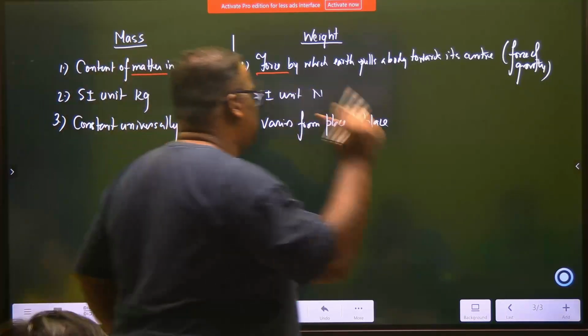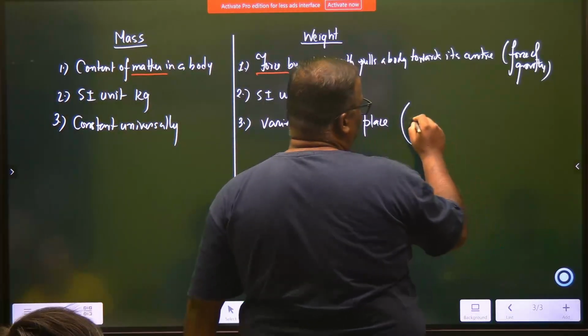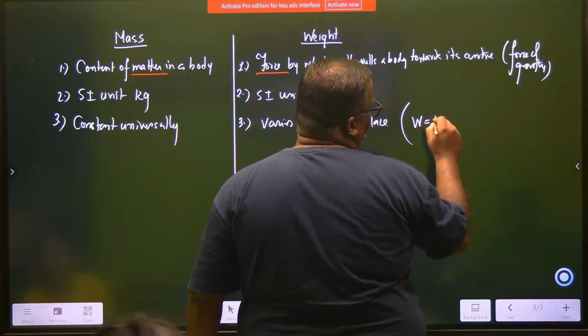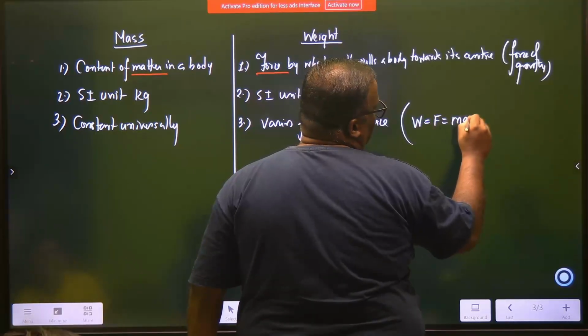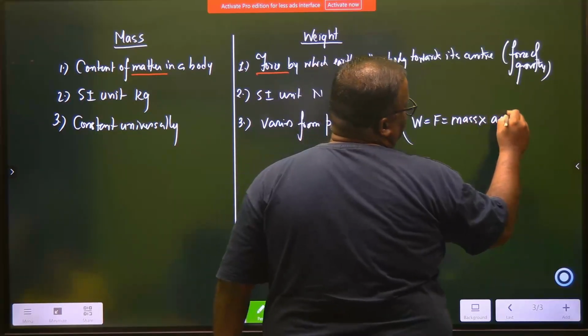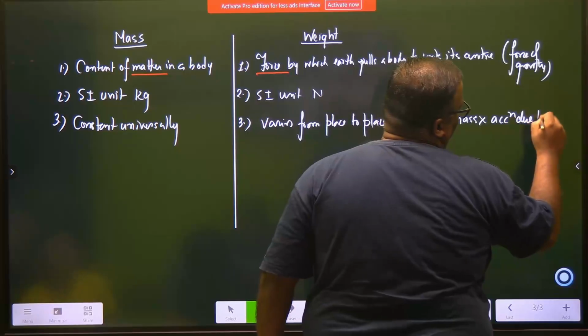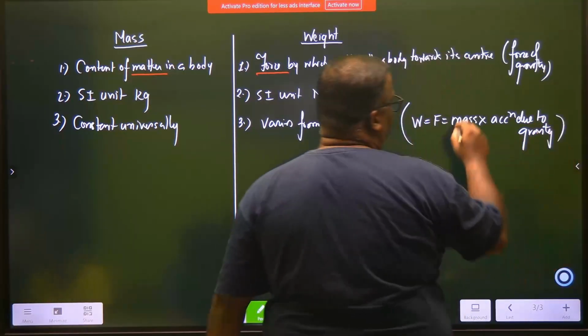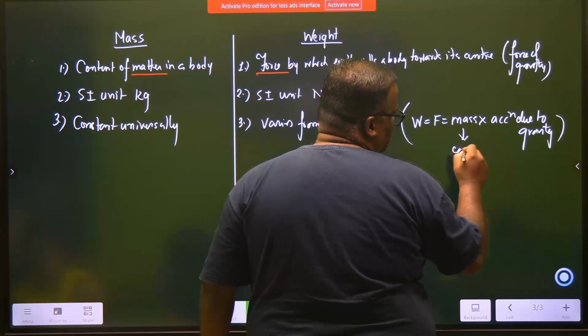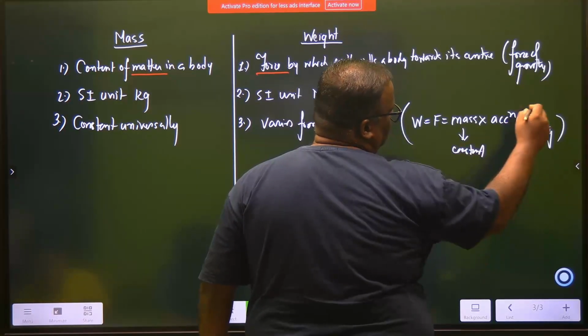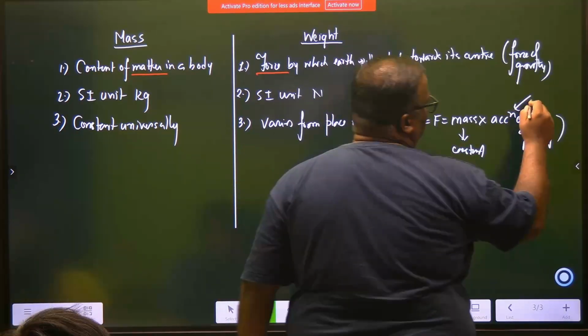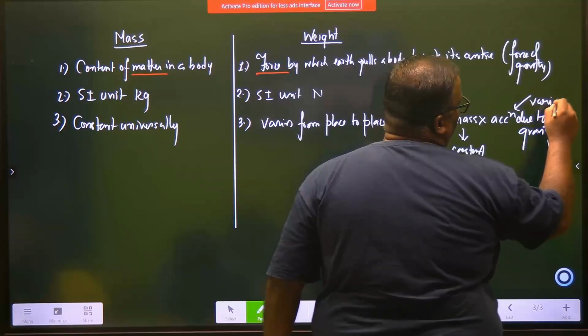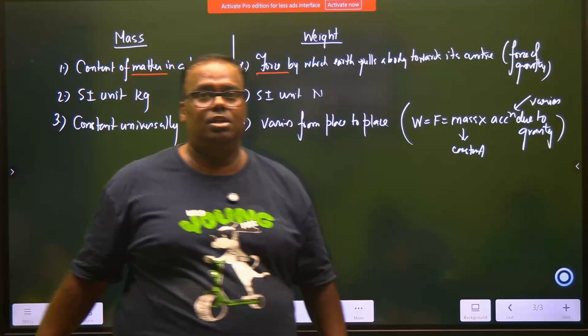But my students are not grade 8. They are grade 9. Because we will write here. Weight is a force which is equal to mass into acceleration due to gravity. We should know why it varies, while mass is constant, this fellow varies.